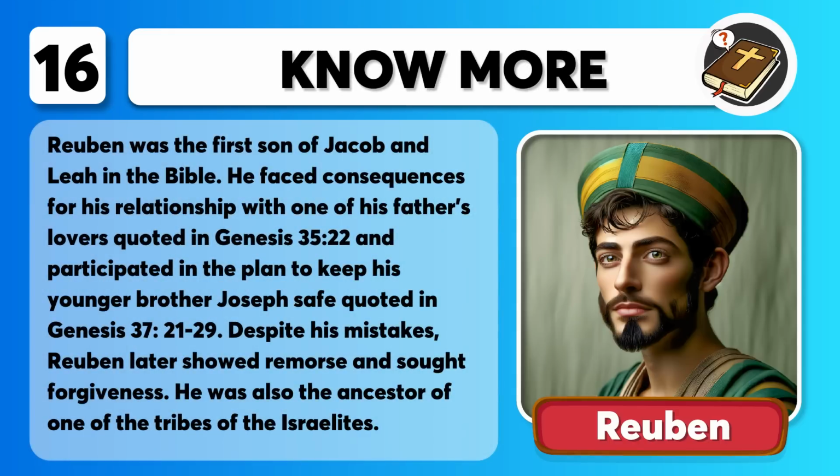That was Reuben. Reuben was the first son of Jacob and Leah in the Bible. He faced consequences for his relationship with one of his father's lovers, quoted in Genesis chapter 35, verse 22, and participated in the plan to keep his younger brother Joseph safe, quoted in Genesis chapter 37, verses 21 to 29. Despite his mistakes, Reuben later showed remorse and sought forgiveness. He was also the ancestor of one of the tribes of the Israelites.